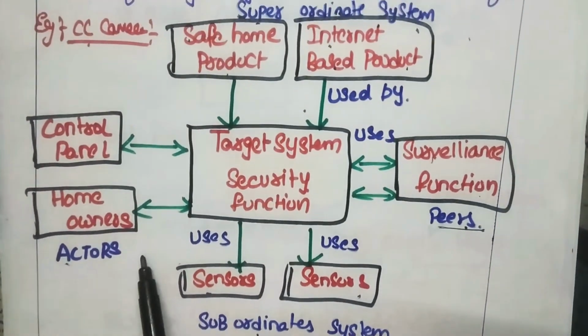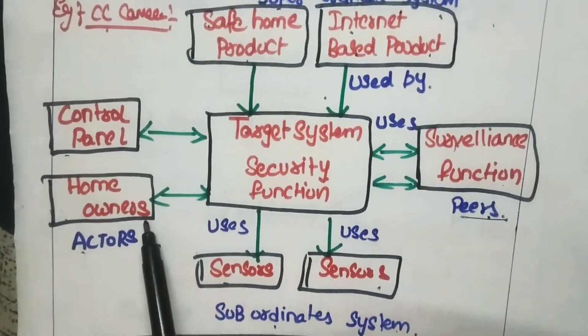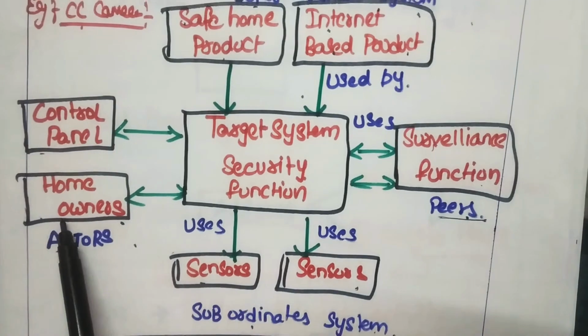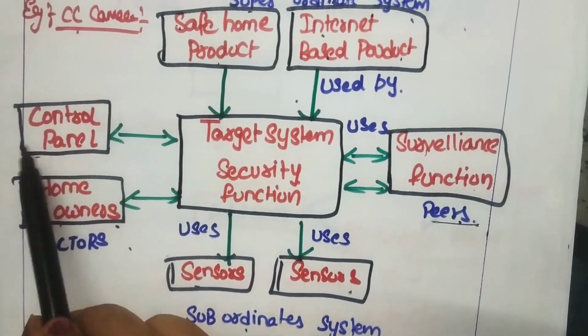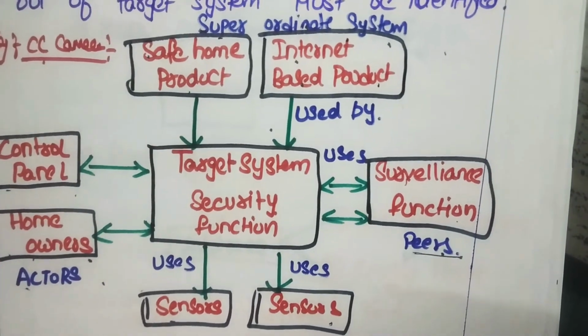The next one is actors. Actors means the control panel and the home owners. Home owners are nothing but the heads of the camera. The control panel controls everything. Everything will be under its guidance.